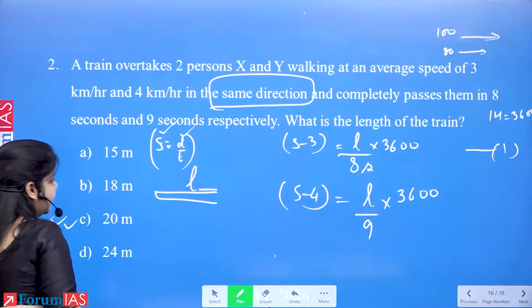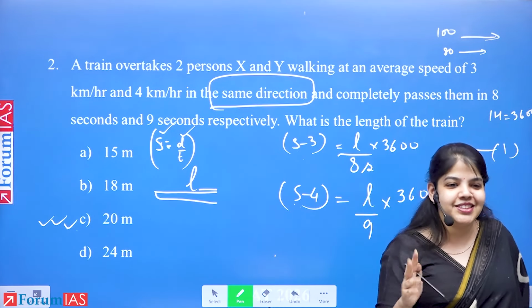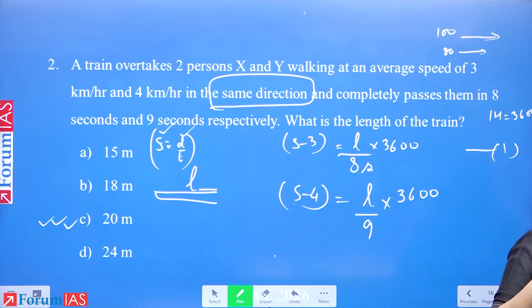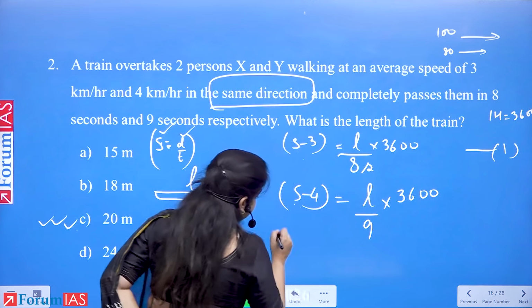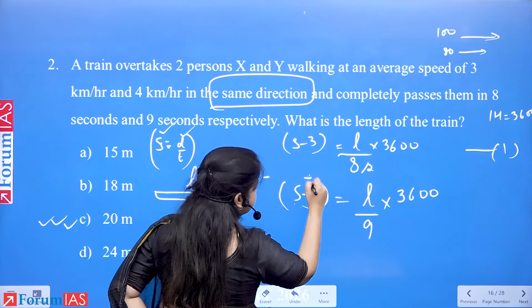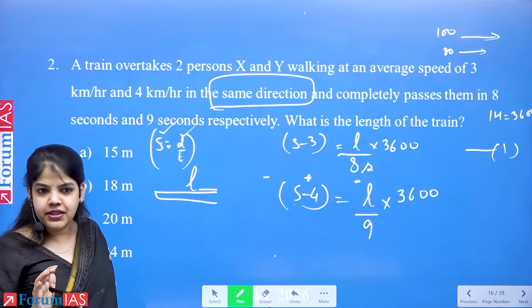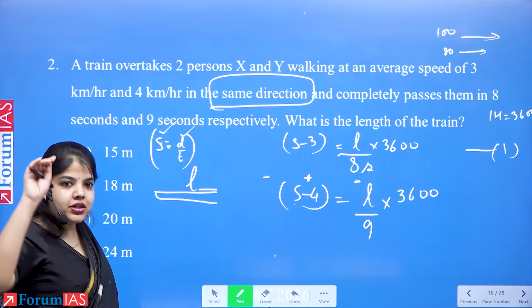So we do the same thing here. S और S तो common था और S चाहिए भी नहीं. We don't need the speed of the train. We need the length. So can I subtract these two equations here itself? So it becomes minus S plus 4 minus L by 9. Are you with me? Yes? सबको ना?